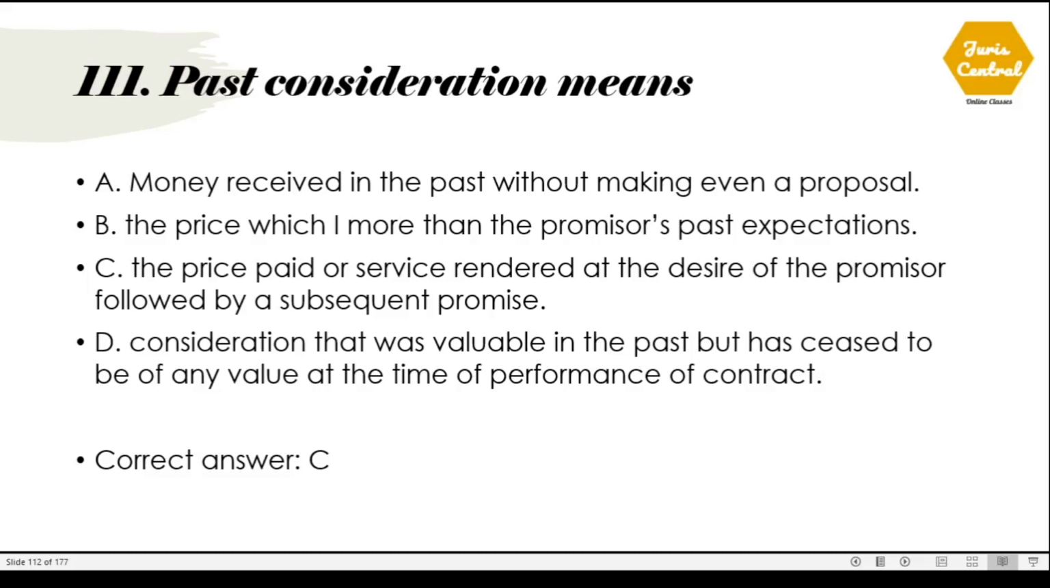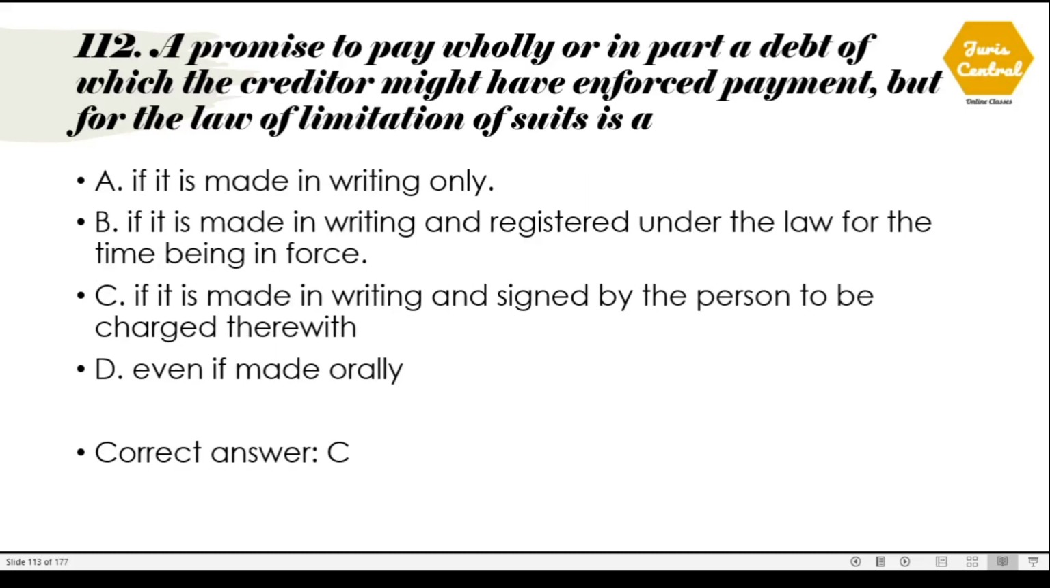Past consideration means, the correct option is option number C, the price paid or service rendered at the desire of the promisor followed by a subsequent promise. 112. A promise to pay wholly or in part a debt of which the creditor might have enforced payment but for the law of limitation of suits is valid, the correct option is option number C, if it is made in writing and signed by the person to be charged therewith.